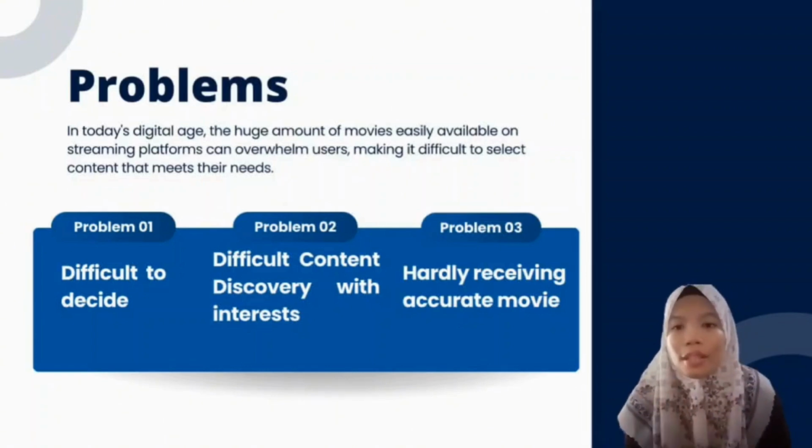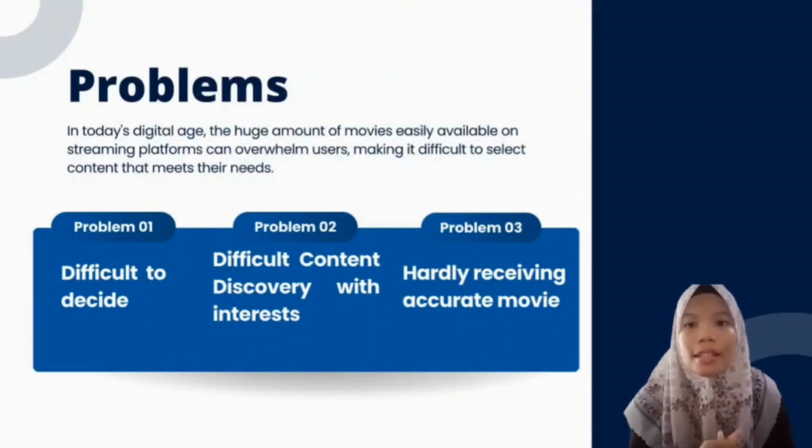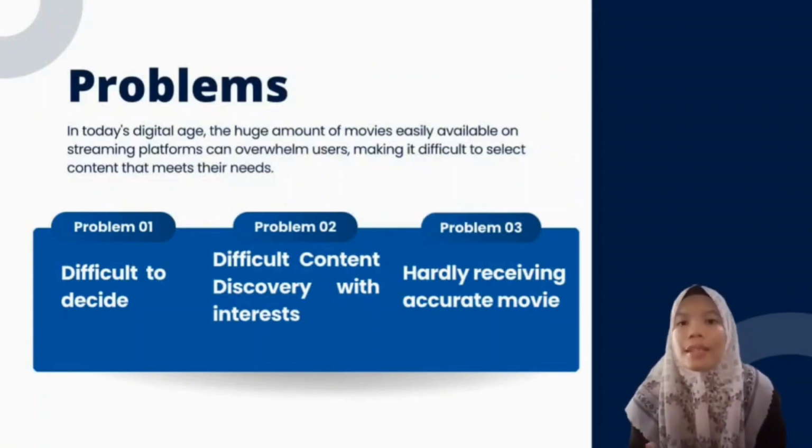Secondly, the process of identifying content that aligns with their interests can be dizzying. Lastly, users typically receive generic movie recommendations that do not genuinely reflect what they want. So this obstacle highlights the importance of a stable recommendation system that can help users spend less time rushing through exploring options.